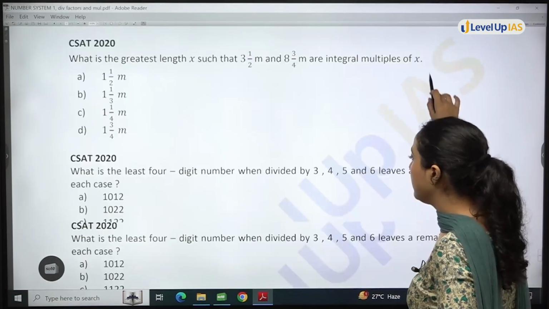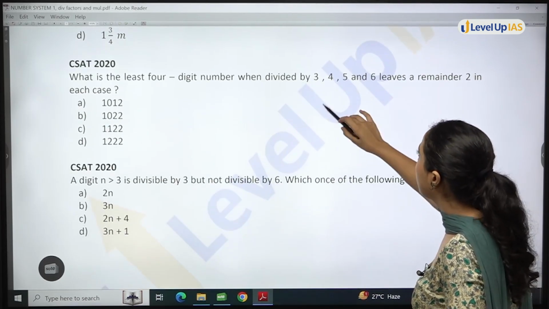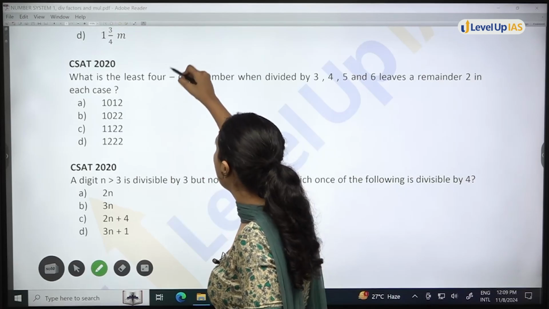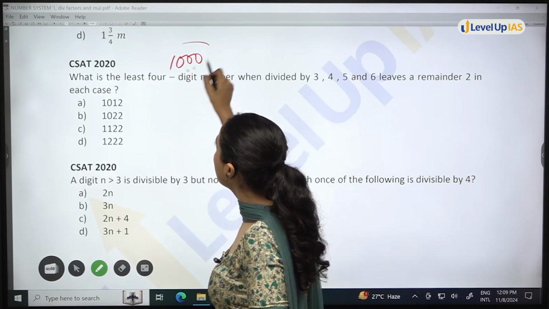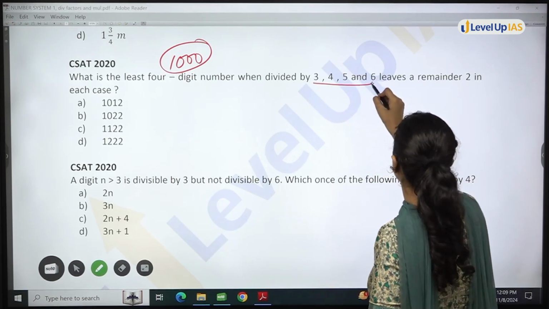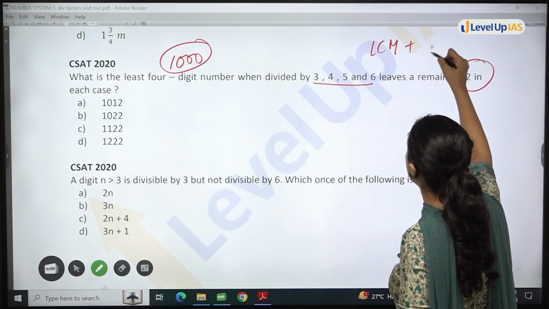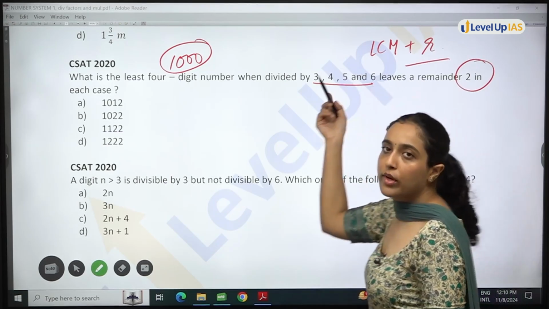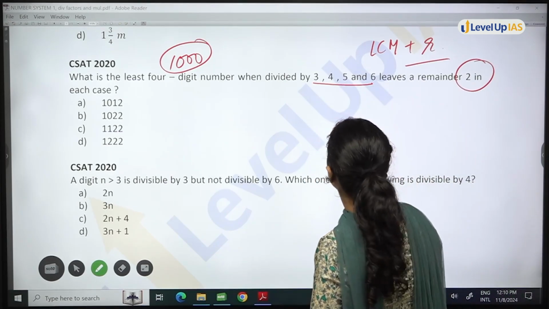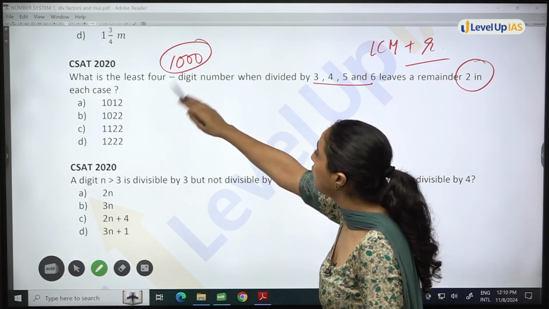See, in this question, least 4-digit number when divided by 3, 4, 5, 6. Least 4-digit number is what? 1000. So you have to find a number closer to 1000 and divided by 3, 4, 5, 6. Remainder 2 is given. LCM plus remainder. Similar question was there in your previous year paper. So firstly find the multiple which is closer to 1000.